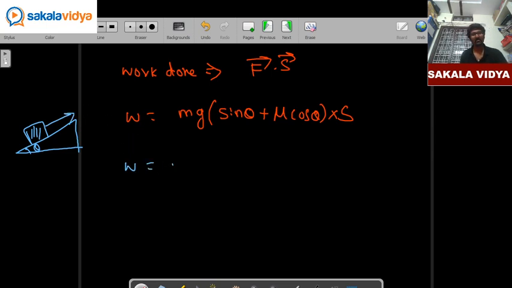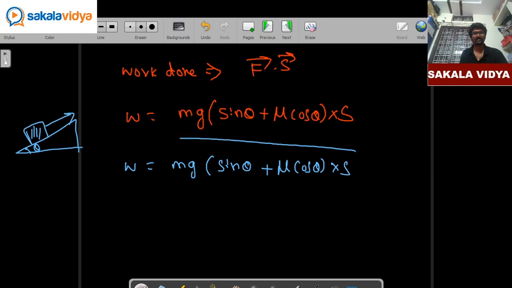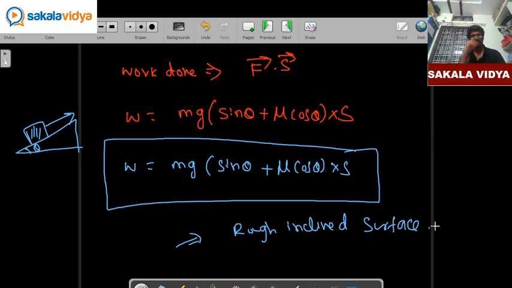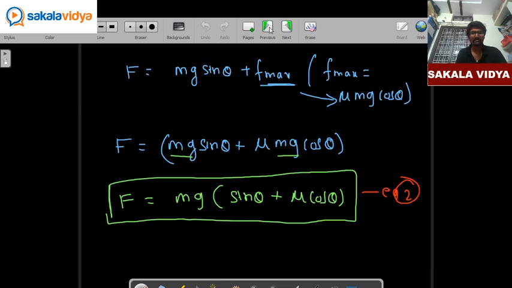Work done will be mg into sin theta plus mu cos theta into s. So this is a case for rough inclined surface. Now let us go back to our second concept.